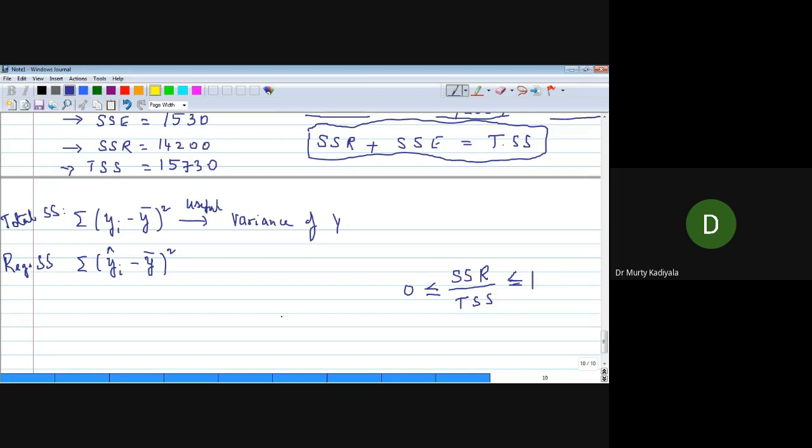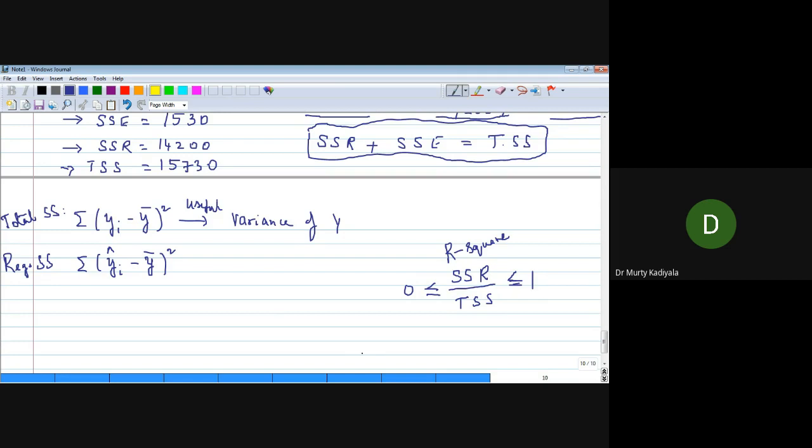Is it right? Yes, sir. Okay. Then it is something like correlation, but it is not correlation. In literature, we have a name for this. What is the name of this? R square. Correct. This is known as R square.